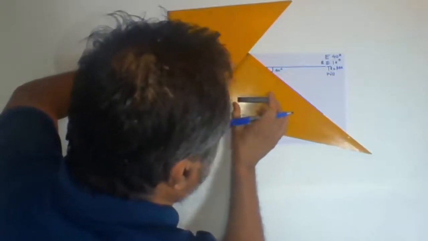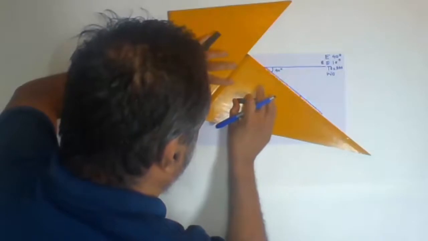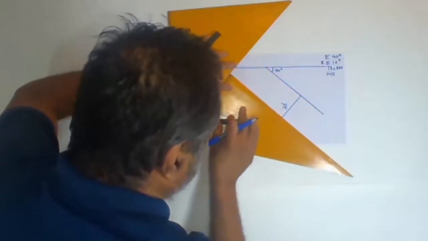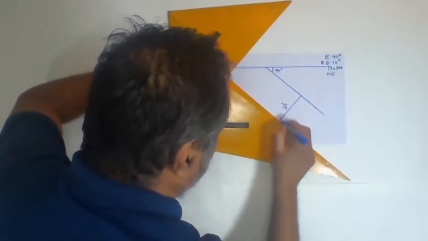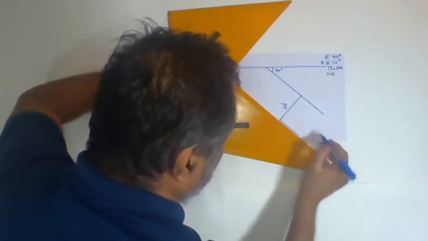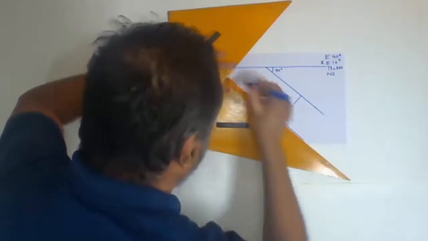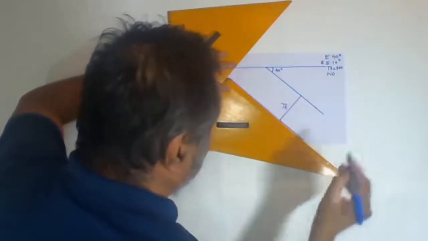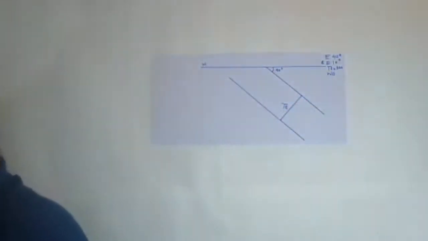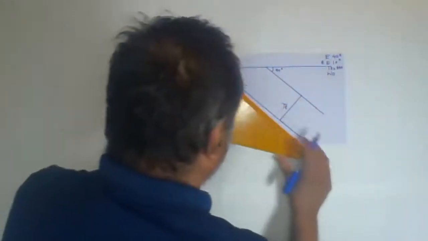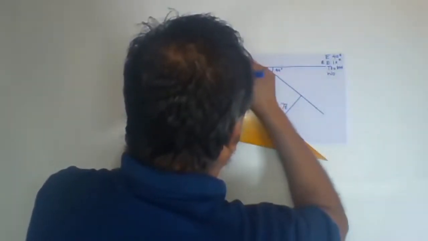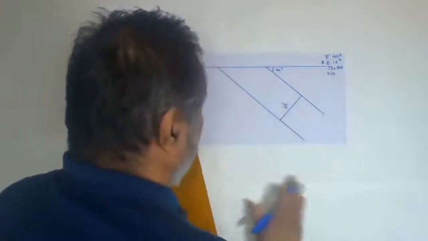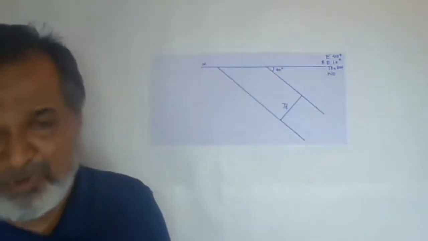I am holding the pen in my hand. Now slowly shift it. Everyone is doing this with the pencil, so be careful while drawing. See that both the points end at one point. Now you have to extend the line a little bit to see the width of outcrop. This is what we have done, and this problem has been solved.